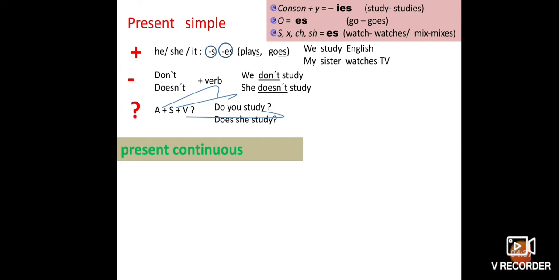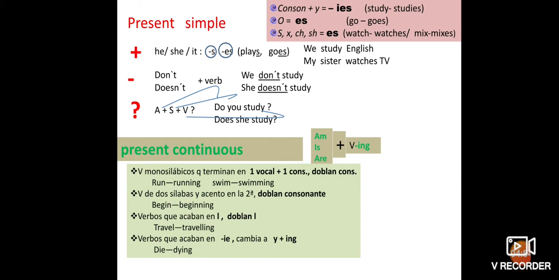Next we are going to study about present continuous tense. Here in the present continuous we are having am, is, are plus v. So for every v we are adding the ing form.